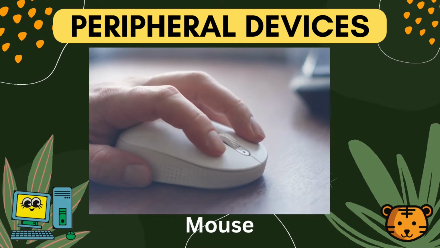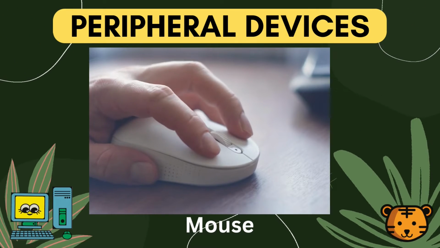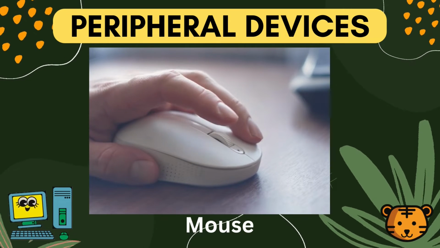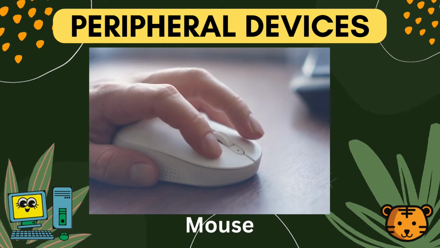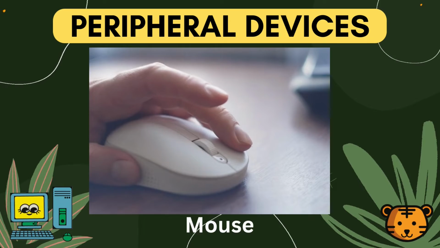A computer mouse is a handheld pointing device that detects two-dimensional motion relative to a surface. This motion is typically translated into the motion of a pointer on a display, which allows a smooth control of the graphical user interface of a computer.